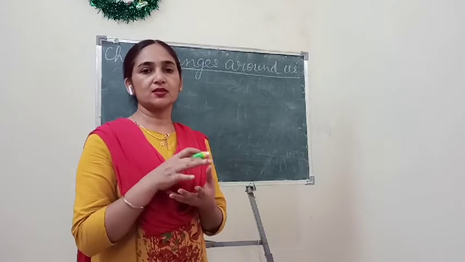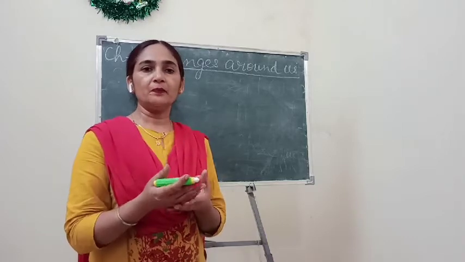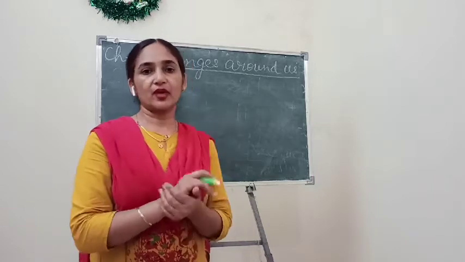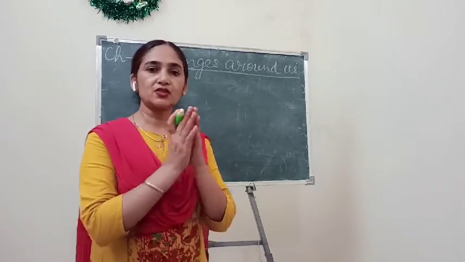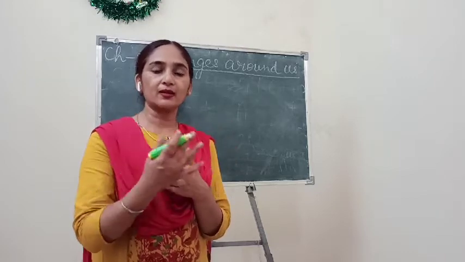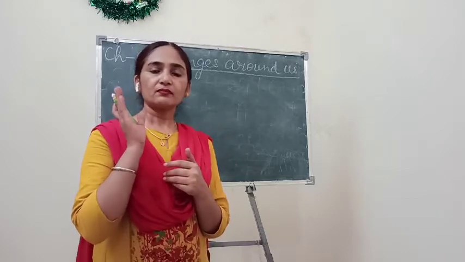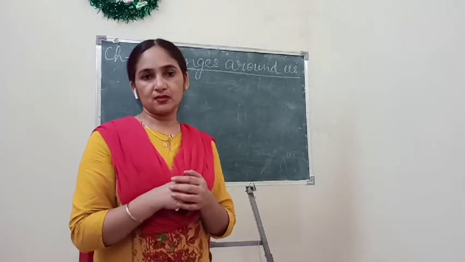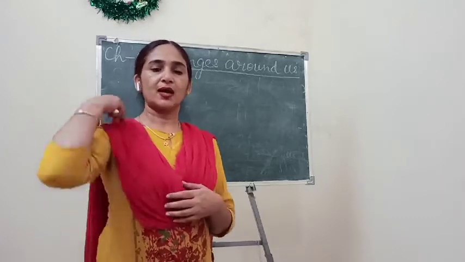About those changes we can study according to some classification. That means we classify the changes on the basis of their characteristics, and in this chapter we will study under those headings. So let's start.